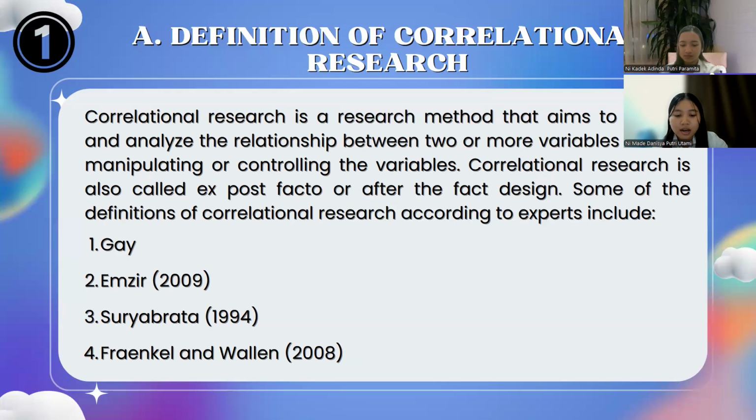Second, according to Mzir, the correlational method is research conducted in various fields including education, social, and economic. Correlational method generally only interprets the relationship between two variables so that it does not go so far as to examine the causality relationship.